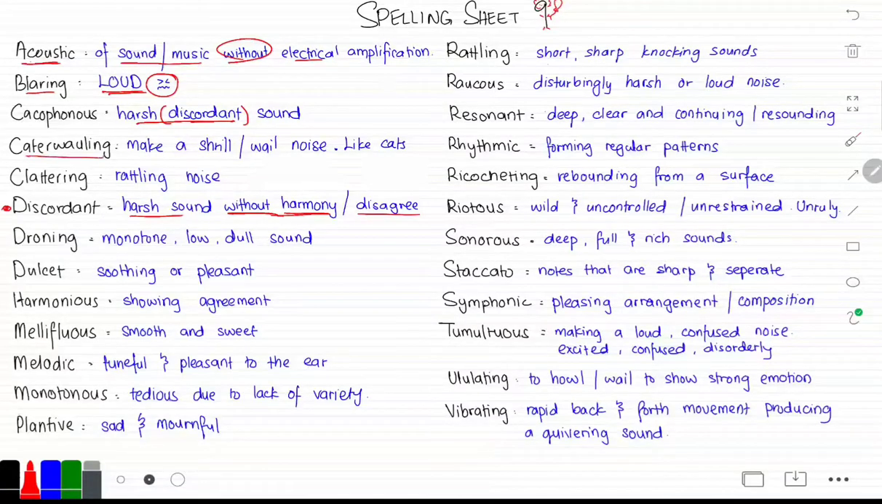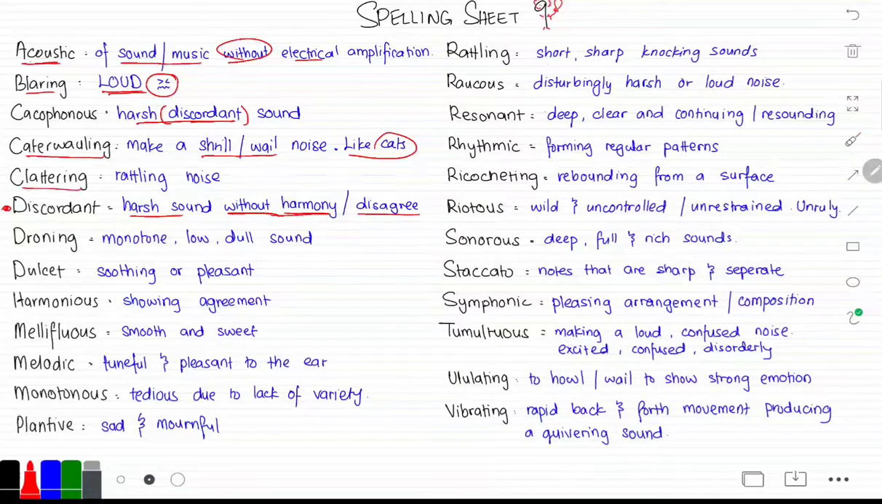Moving on to caterwauling. What does caterwauling mean? Caterwauling is to make a shrill or wailing noise, such as cats when they are not meowing, but calling to each other and singing to each other.